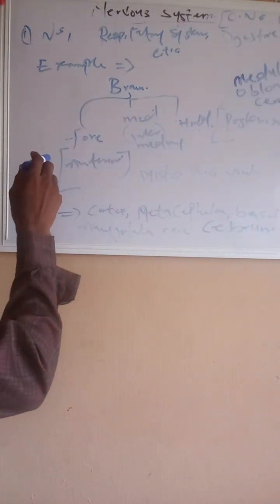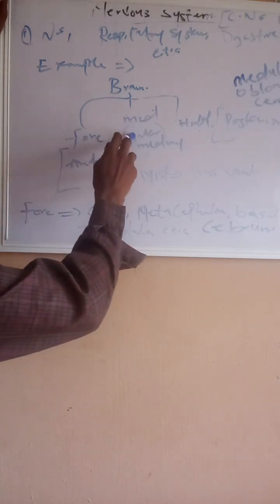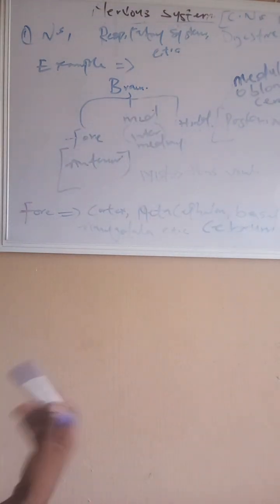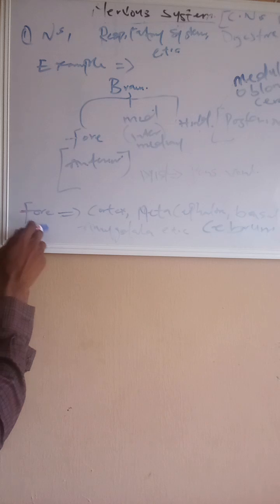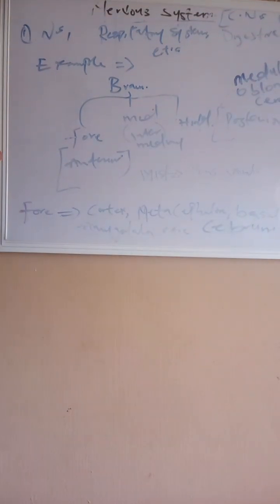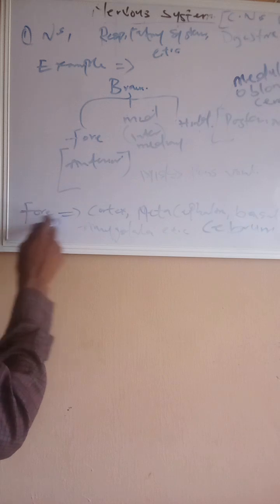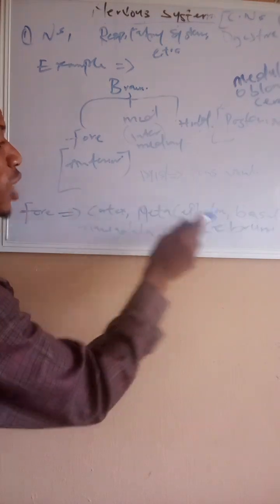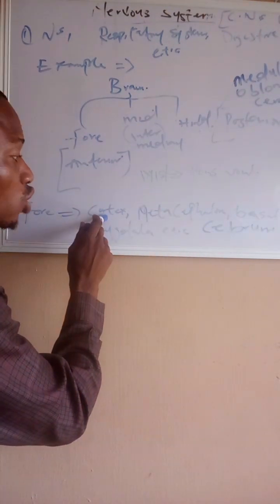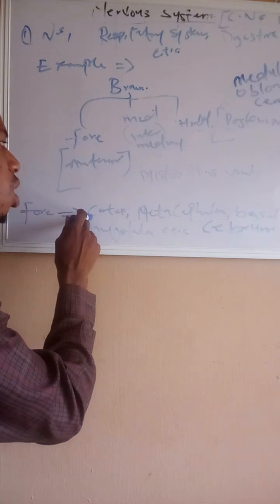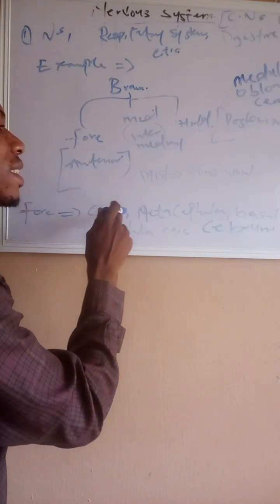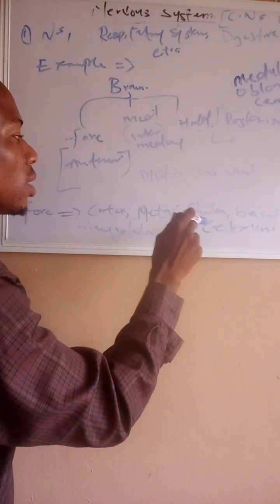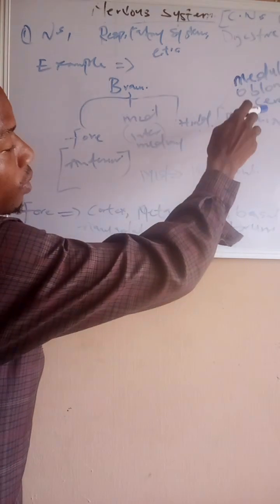We now saw that each division of this brain also has subdivisions, because they are made up of different aspects of the brain. And that's the reason why we say the forebrain is made up of the cortex or cerebrum. The cortex or cerebrum is the major aspect of the brain that makes a human being different from other animals.